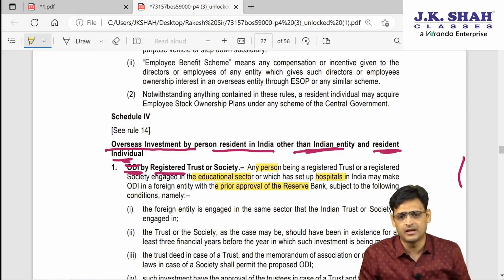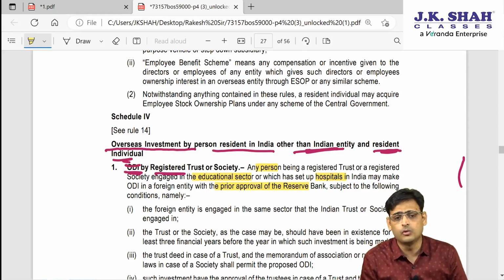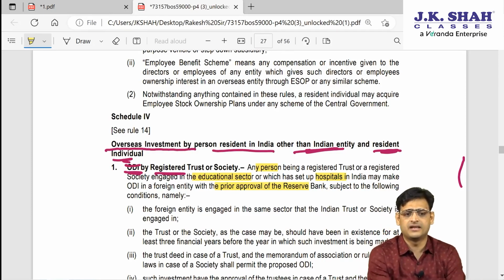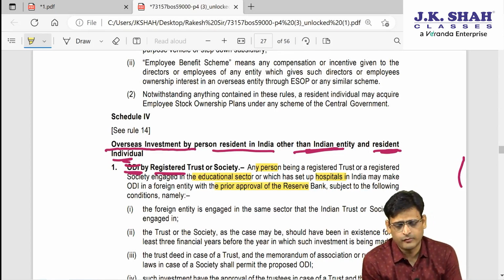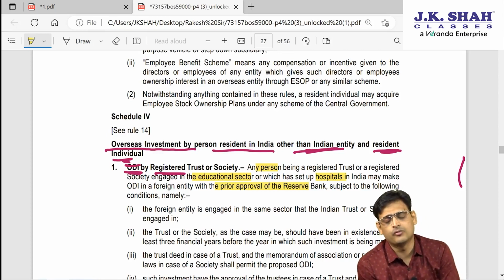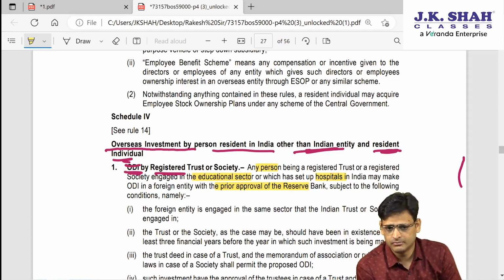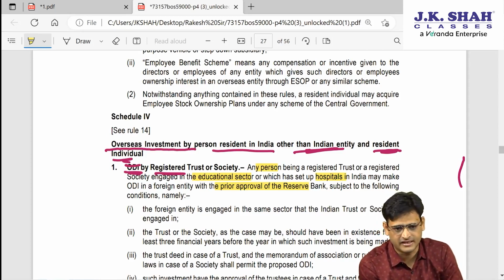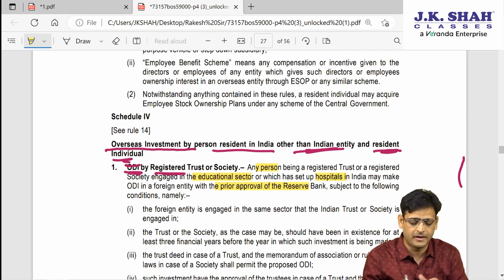So now basically we are learning overseas investment made by whom? Overseas investment made by a registered trust or society. So when an overseas investment is made by a registered trust or society, they should first be engaged in the educational sector or hospital sector, and they should take RBI prior approval.